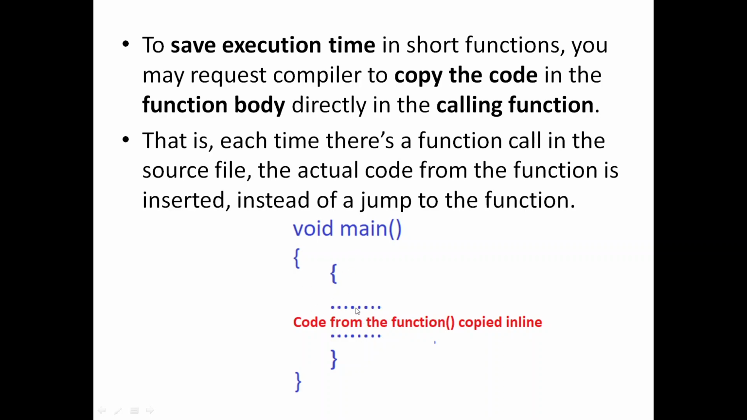So the main itself is going to have the code that includes the code of the function also, and this happens before the execution. During compilation itself, when the compiler is translating your program into machine language, it will see that you have made a request for inline, and so it will copy that particular function's code into the function calling statement. By replacing the function calling statement, it will be copied, and this saves time.